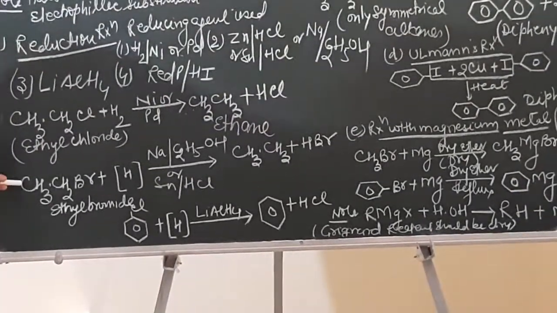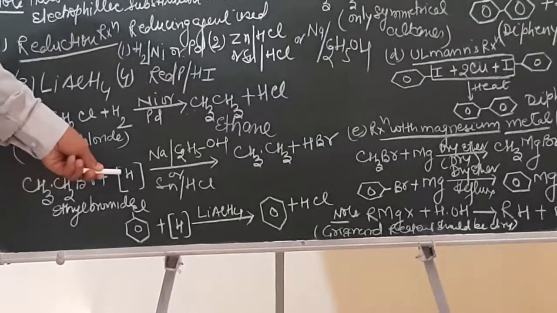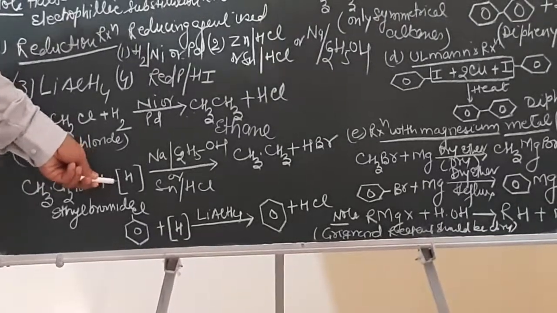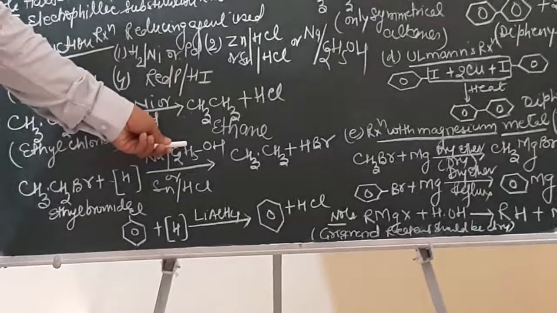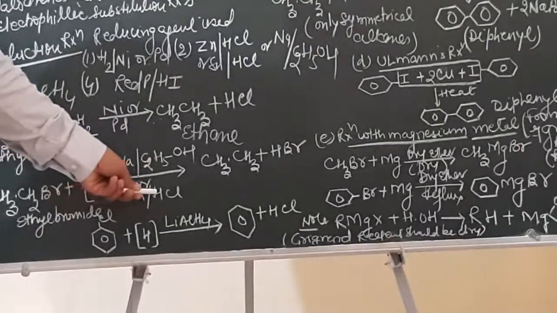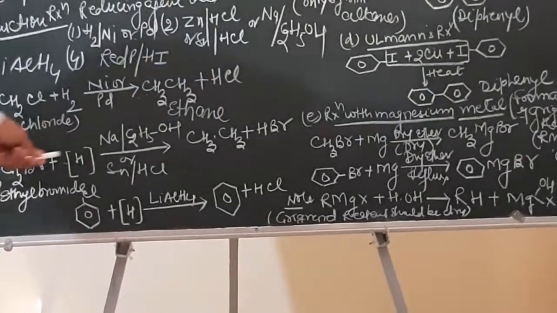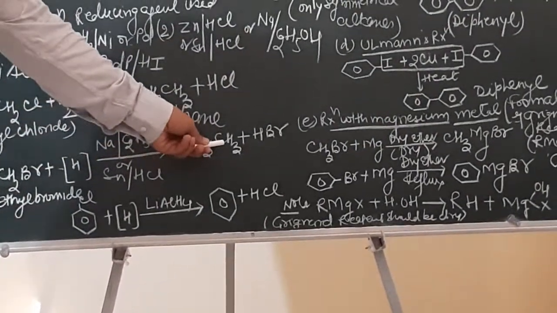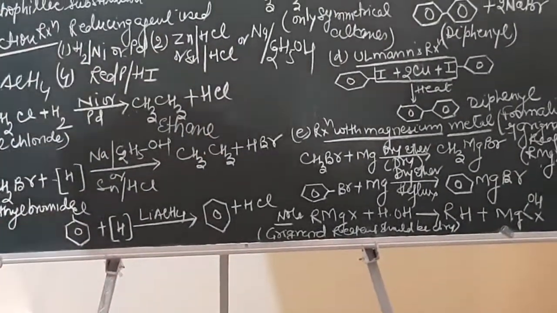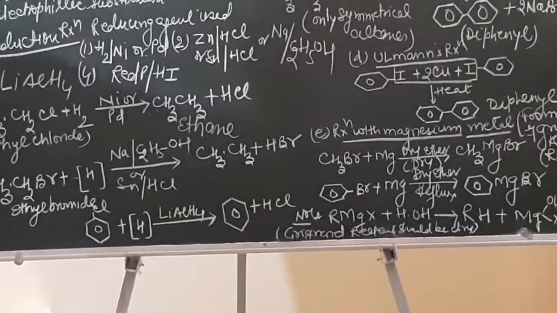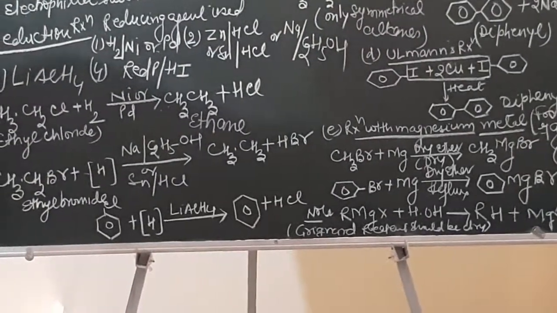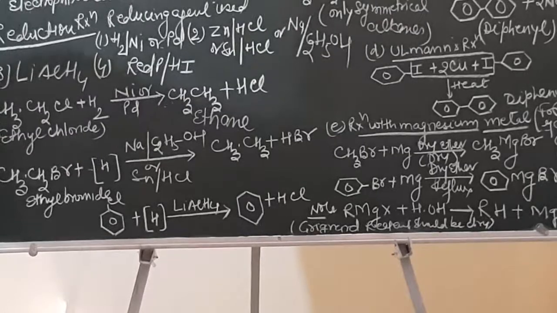Then if you take ethyl bromide and it is reduced, addition of hydrogen being reduction, in the presence of sodium and ethyl alcohol or tin and HCl, addition of hydrogen will take place, which is a reduction reaction. So it will again result in the formation of ethane and hydrogen bromide will be given out. So one property of haloalkanes is the reduction reaction.